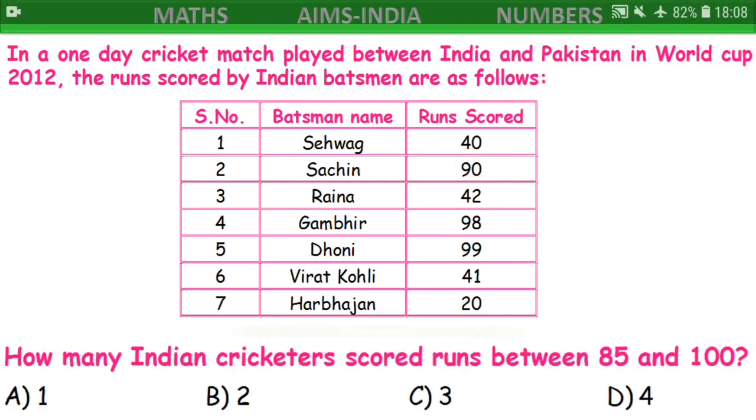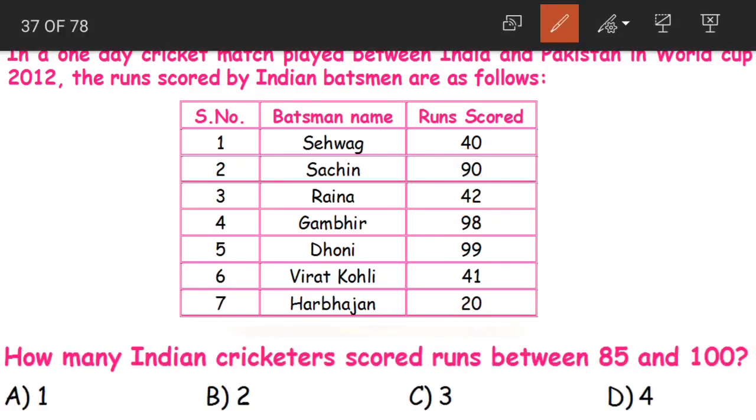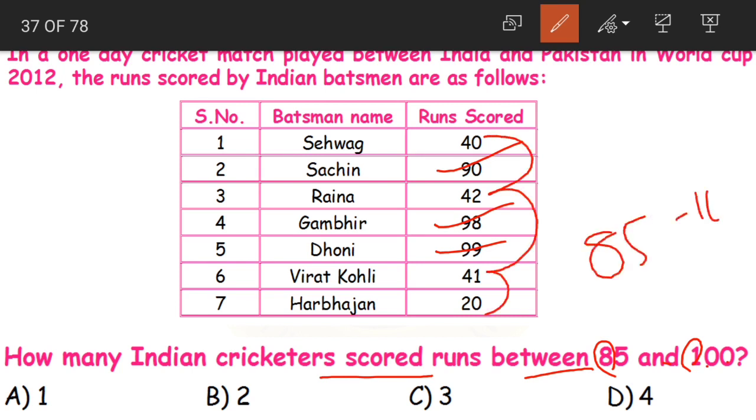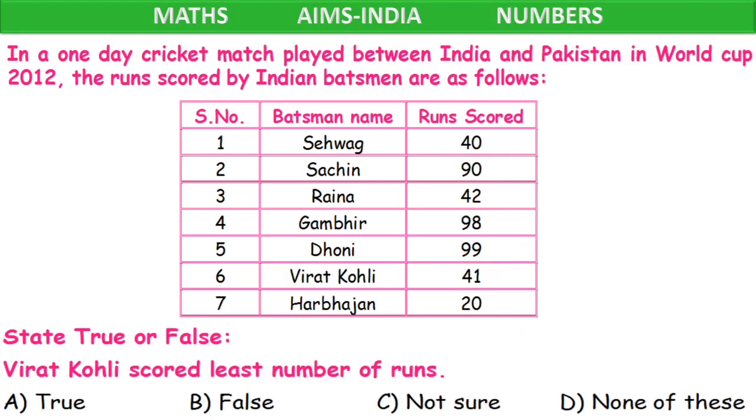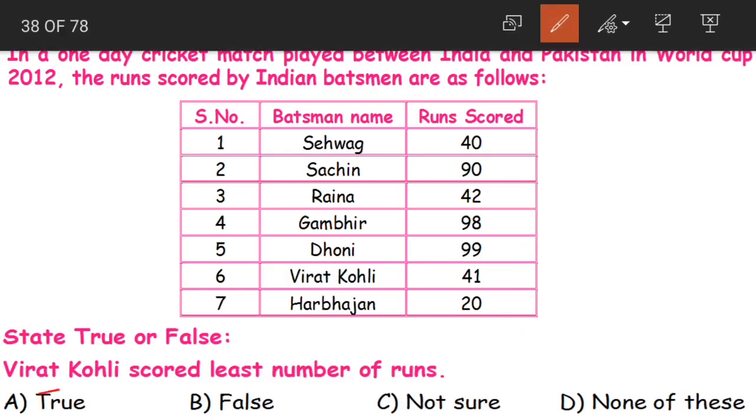Option A. Next, how many Indian cricketers scored runs between 85 and 100? So between 85 and 100. So this is 90 comes there, 98 and 99. Only these three, yes. So this 40, 42, 41 and 20 do not fall between 85 and 100. So only 3 cricketers scored runs between 85 and 100. Clear, children?